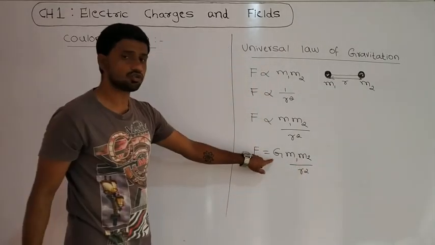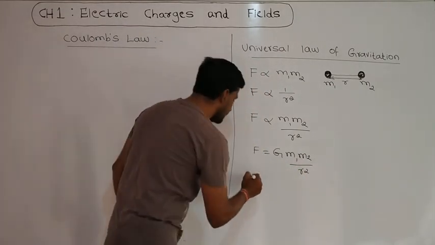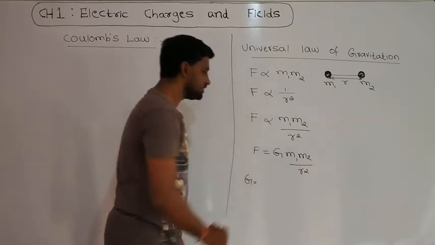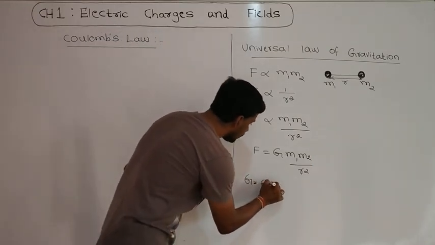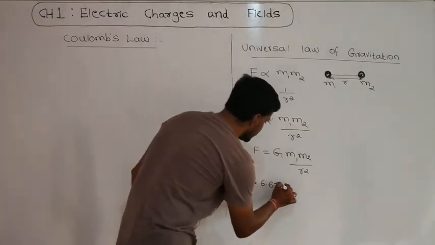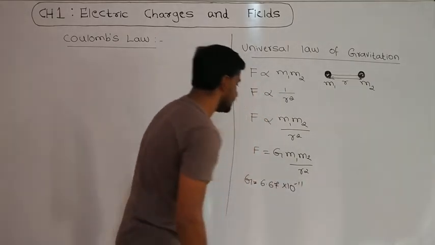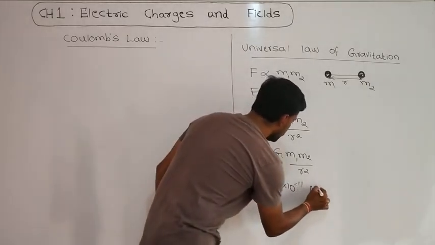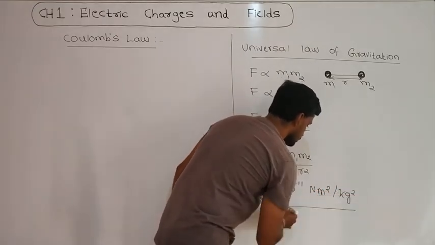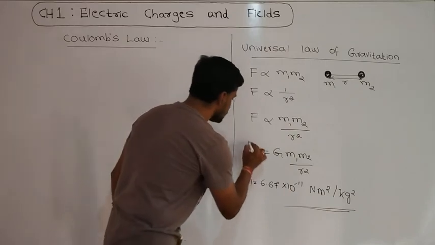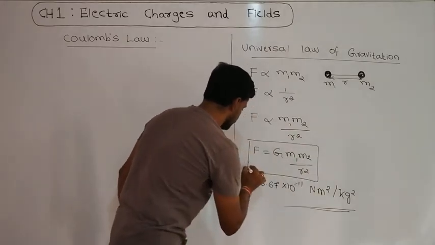This G is called the universal gravitational constant, and it has the value 6.67 into 10 to the power minus 11 Newton meter square per kg square. So this is called the universal law of gravitation.